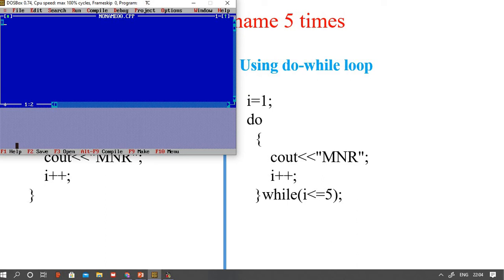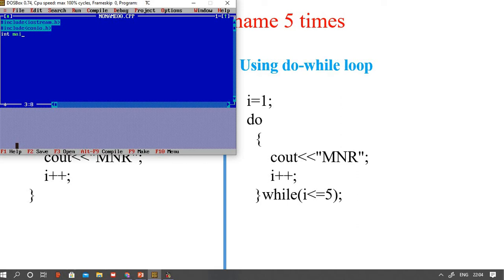Hash include iostream.h, and again you have to include one more header file, hash include conio.h, which I am using for the compiler.